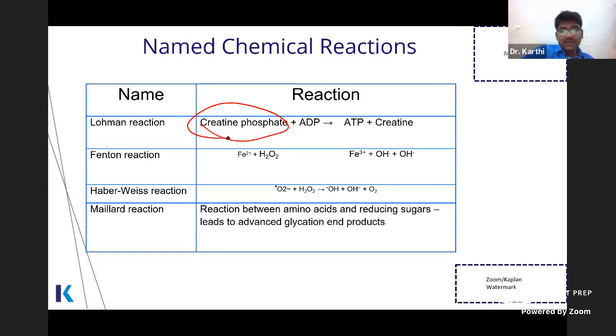But in a 100-meter sprint, it is anaerobic. Fenton reaction, you should know that ferrous is converted into ferric, but here H2O2 as such is not a free radical. H2O2 is not a free radical, but it is converted into what? This radical, the hydroxyl radical. Okay, remember this.